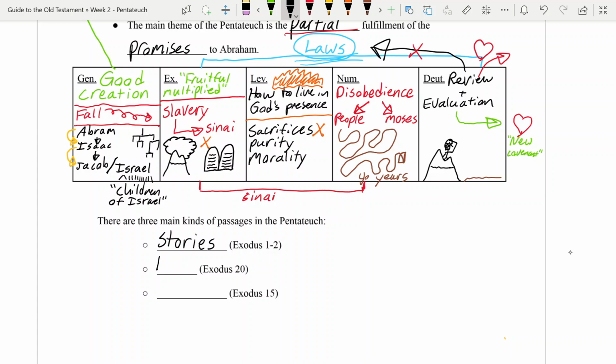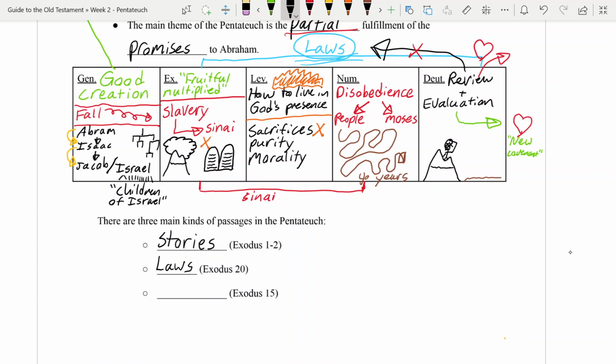We're also going to encounter lots of laws. And one of the important things to know about these laws in the Pentateuch is to remember this perspective that Moses had about the laws, that the laws are good, but they're not really sufficient, right? The main point that the Pentateuch makes about the laws isn't that you should really obey them all, right? They're laws given specifically to Israel under this old covenant that as Christians, we're not a part of that covenant, really. And so we need to be careful about thinking that these laws are spoken directly to us.